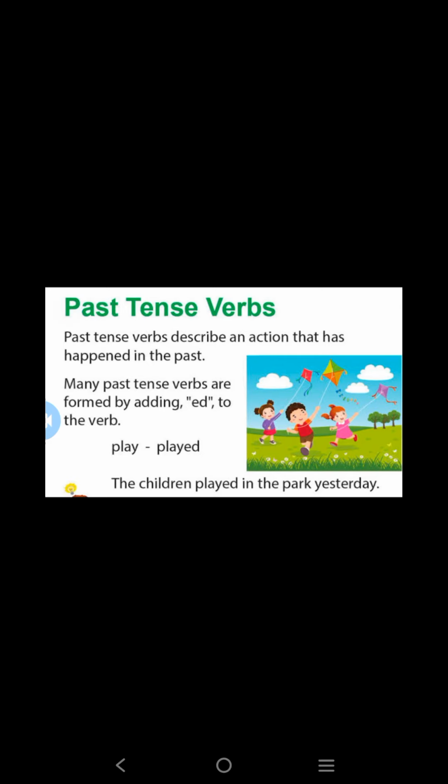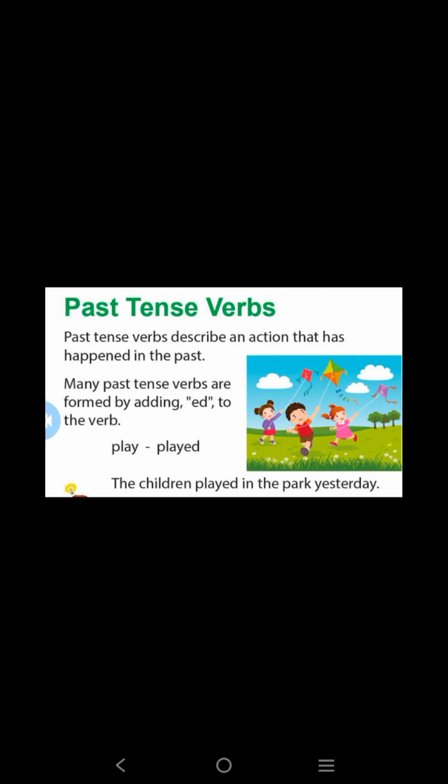We will say, I wrote a letter. Is it? So, he walked. So, these all comes under past tense. Okay. So, in this, we usually add ed to the verb. Okay. At the end of the verb, we will be adding ed. Okay. So, see here, play, played. Okay. Not in every verb, but in most of the verbs, we will be adding ed to the verb for the past tense. Okay. Sometimes in case of write, we will not add ed, but write will change as wrote.